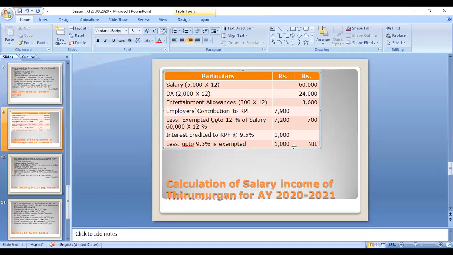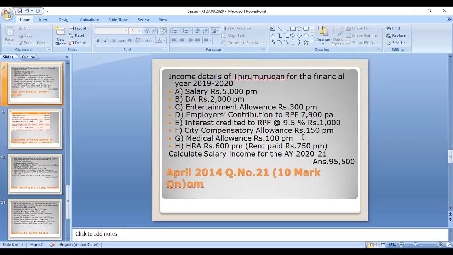That's why there is no taxable interest. So next case, next one, CCA. CCA means city compensatory allowances. That's 150. It is fully taxable. CCA, it is taxable. Okay.